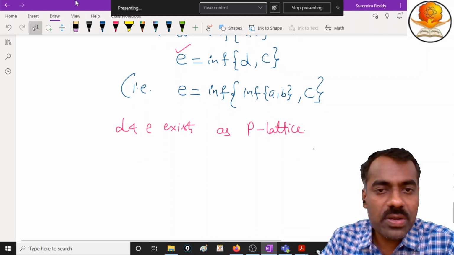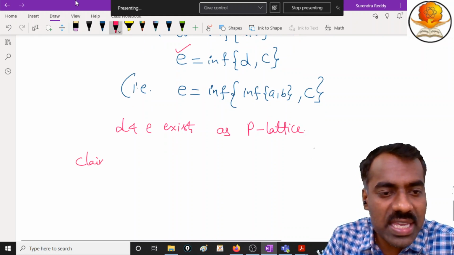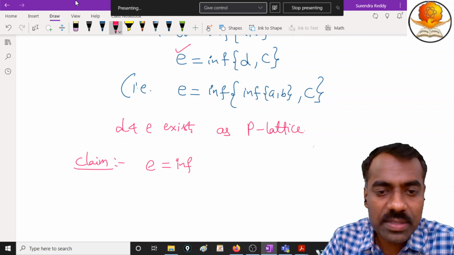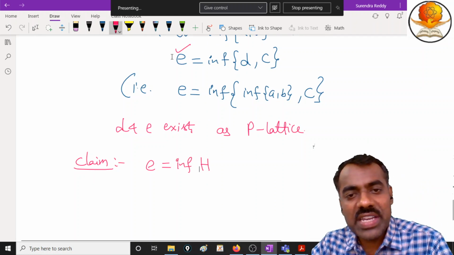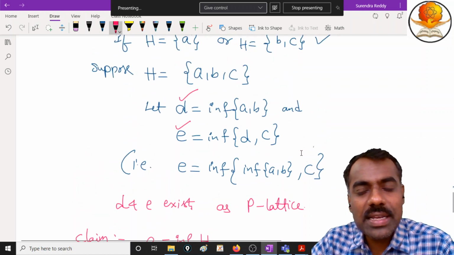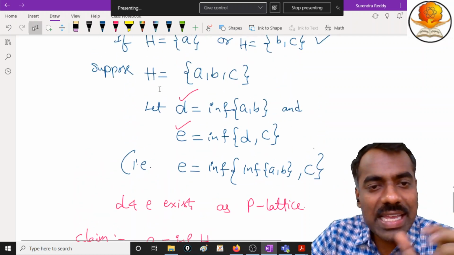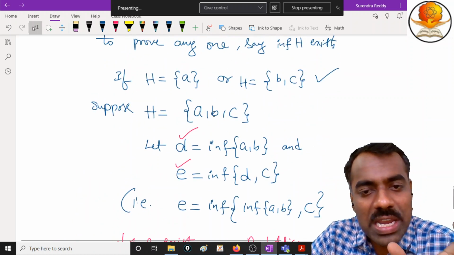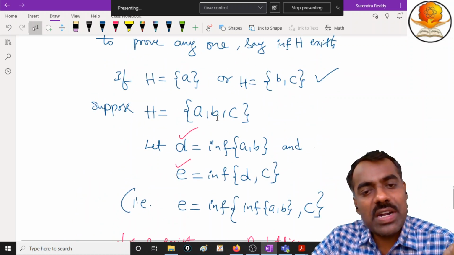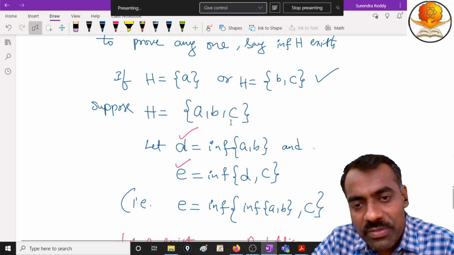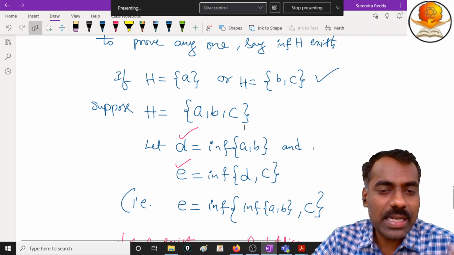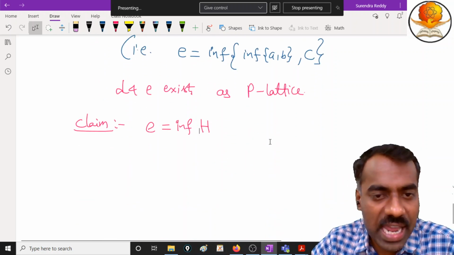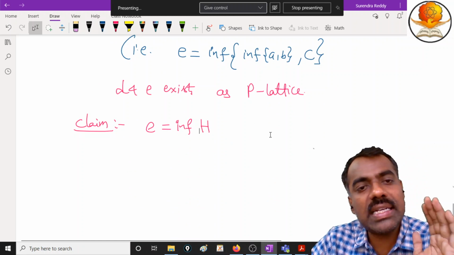Now what we are going to prove is that whatever this E is, it is nothing but the infimum of H. So what is our E? It is very simple. If H is a three element set, then the infimum of that H is nothing but E, which is: find the infimum of two elements, then whatever you get, find the infimum of that element with the remaining element, right? It is a continuous process. So we want to prove that E is the infimum of H. Up to here, is that clear?